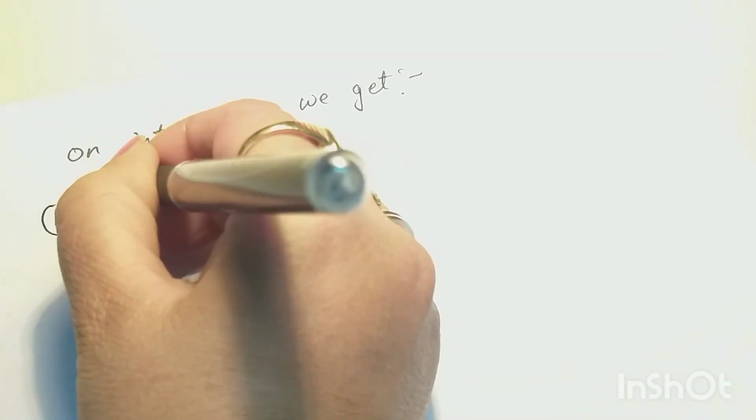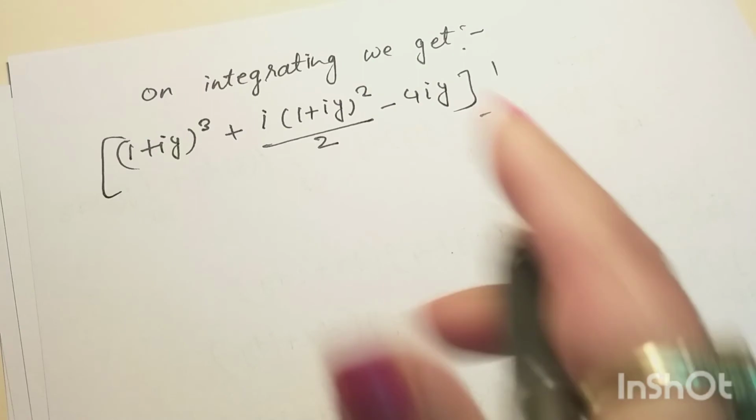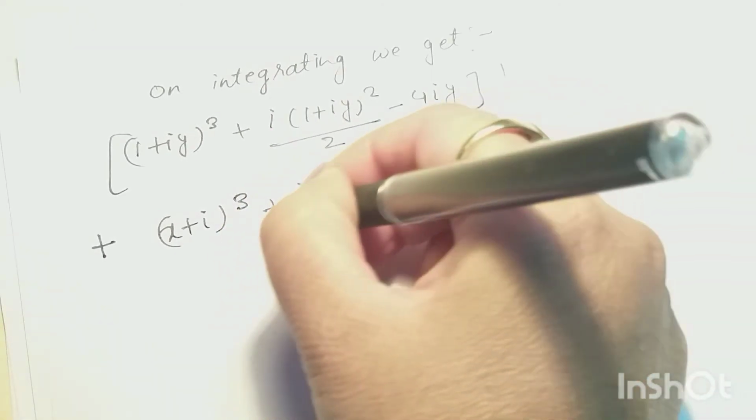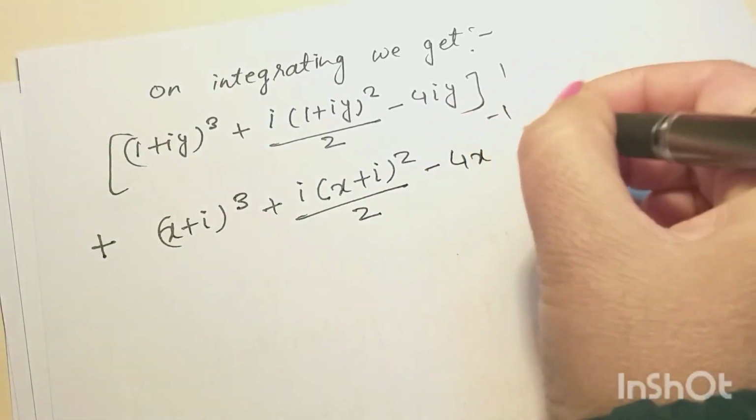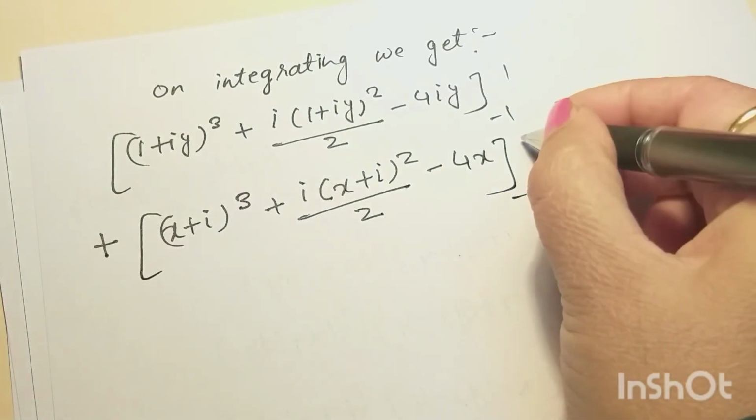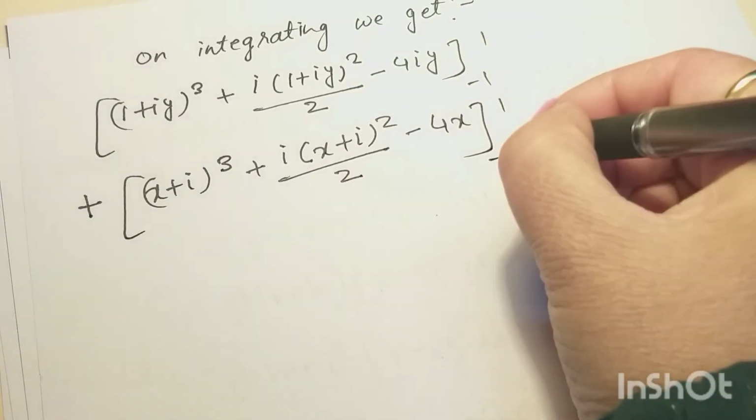On integrating, we get (1+iy)³ + i(1+iy)²/2 − 4iy plus (x+i)³ + i(x+i)²/2 − 4x. Limits from minus 1 to 1 to minus 1.